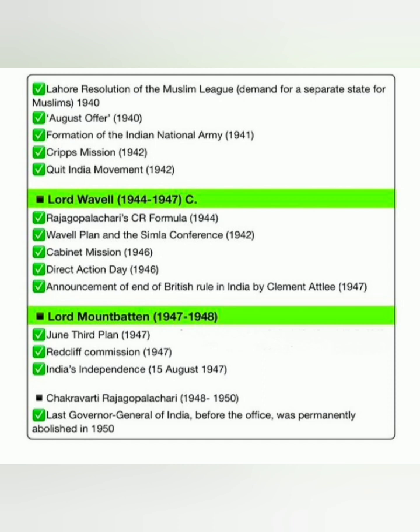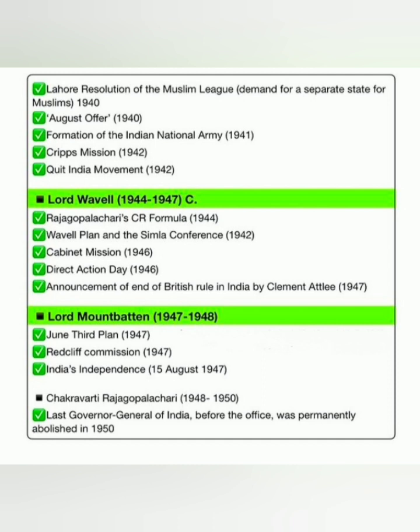Lord Wavell, 1944 to 1947. Events during his regime: Rajgopalachari's CR Formula 1944, Wavell Plan and the Simla Conference 1945, Cabinet Mission 1946, Direct Action Day 1946, announcement of end of British rule in India by Clement Attlee 1947.